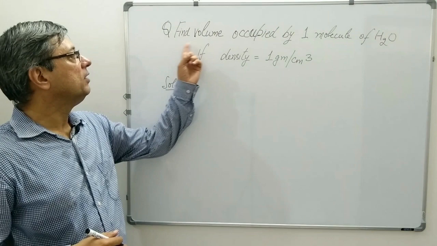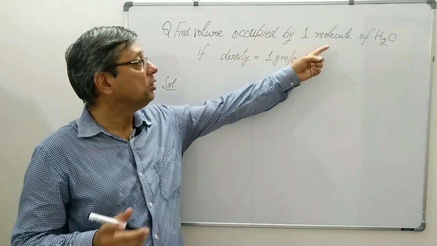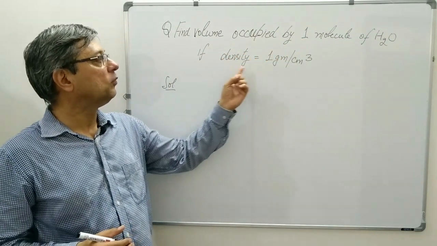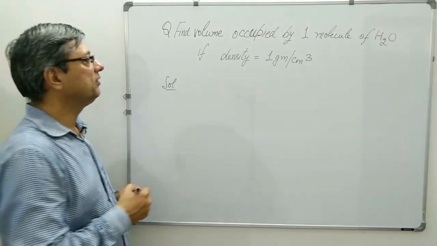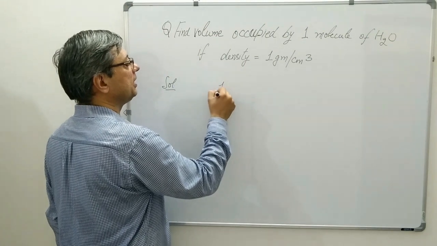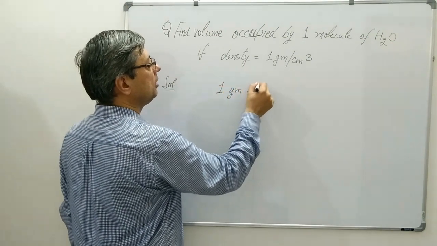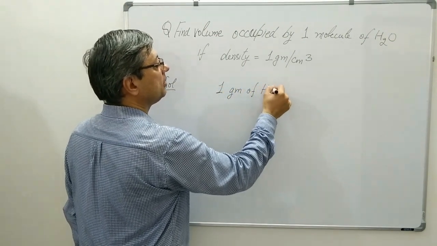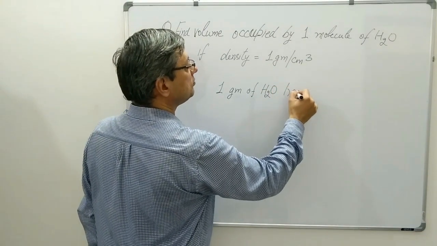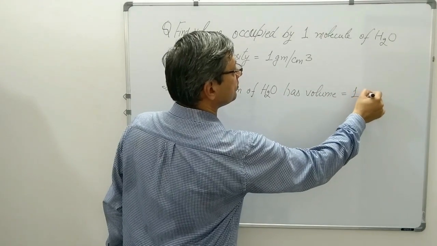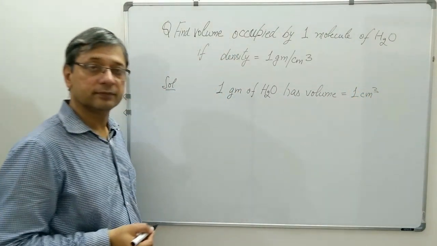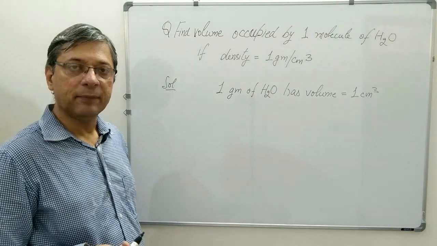Question is, find volume occupied by one molecule of water if density of water is 1 gram per centimeter cube. Going by the definition of density, I can write 1 gram of water has volume 1 centimeter cube. Molar mass of water is 18 grams.